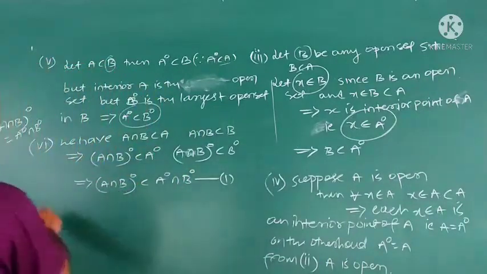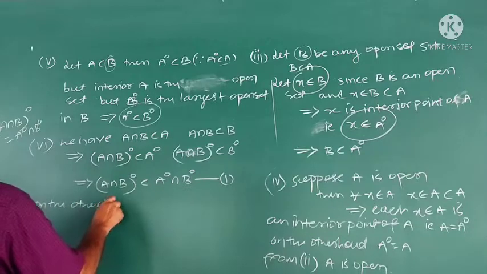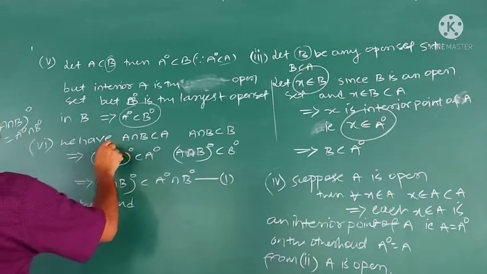On the other hand, two parts are there here. What do you have to prove?